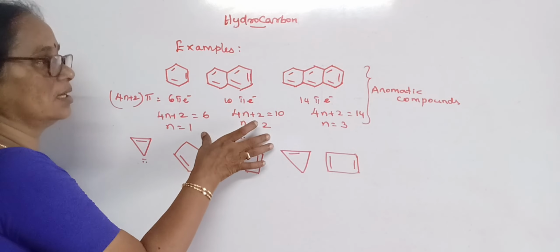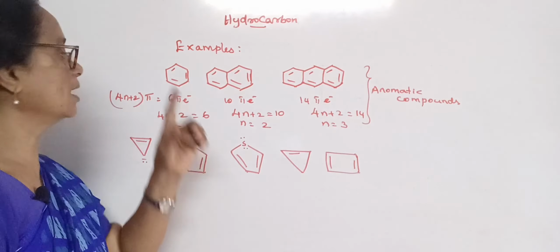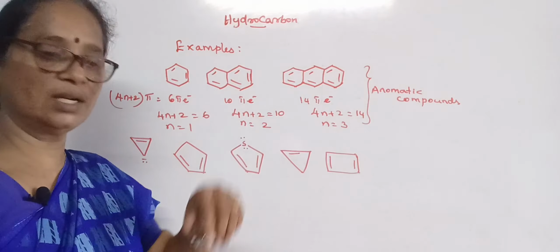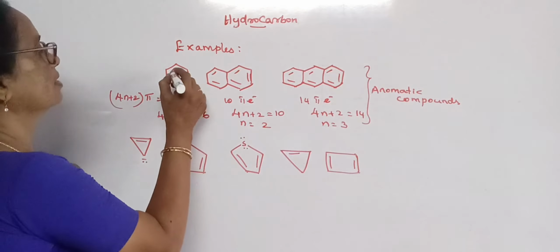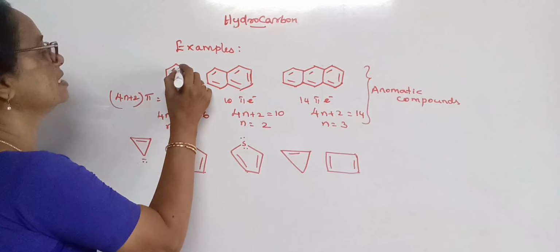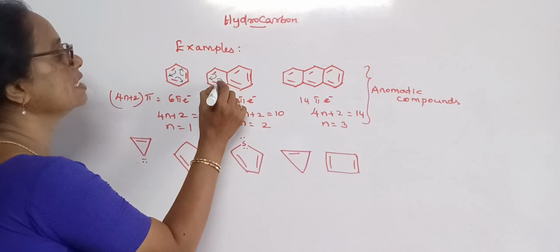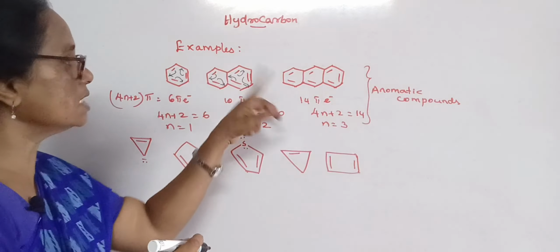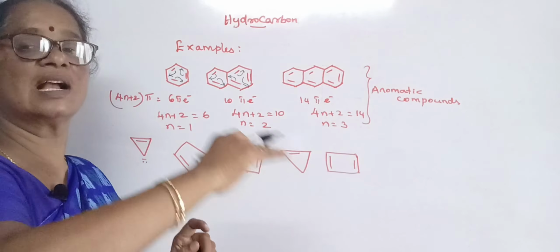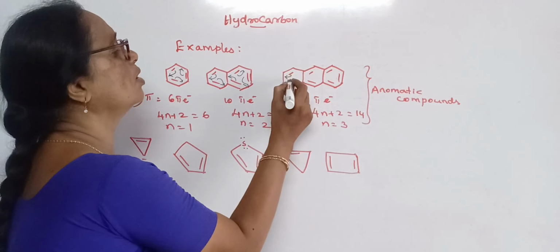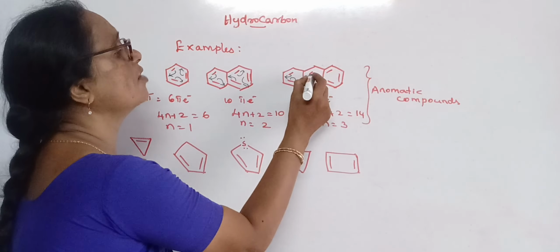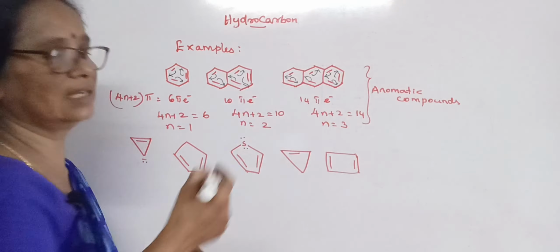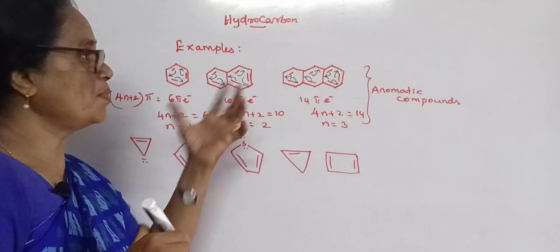So it shows a cyclic structure with a conjugated diene system, and all these pi orbitals can undergo complete delocalization. See that it can delocalize in this way, and here in this way. All the conjugated pi bonds undergo complete delocalization. Here also we can find the delocalization. So that confirms these compounds are aromatic.